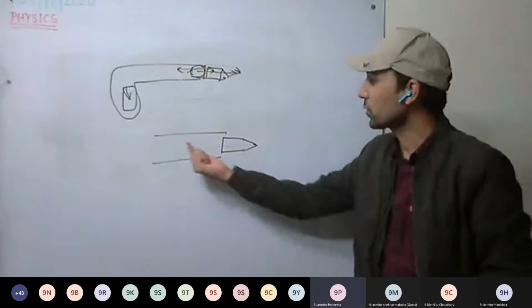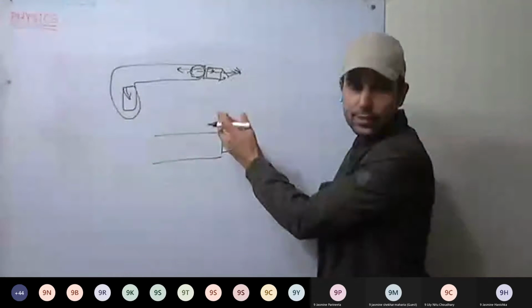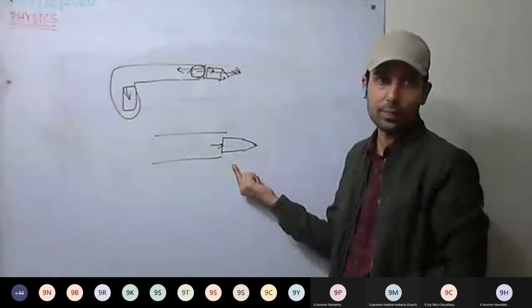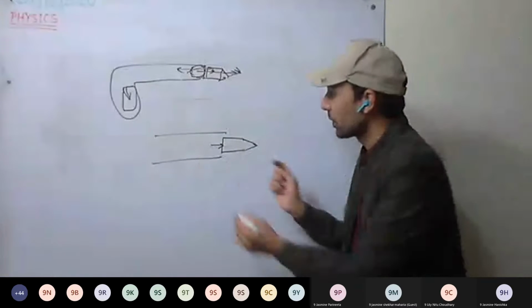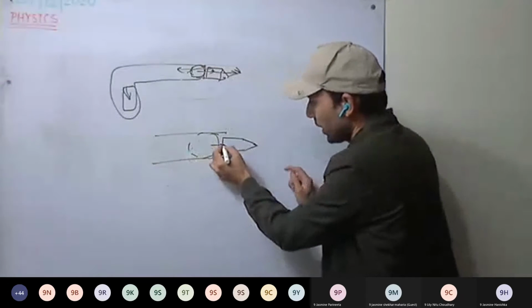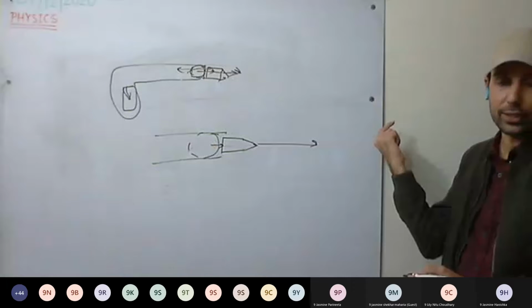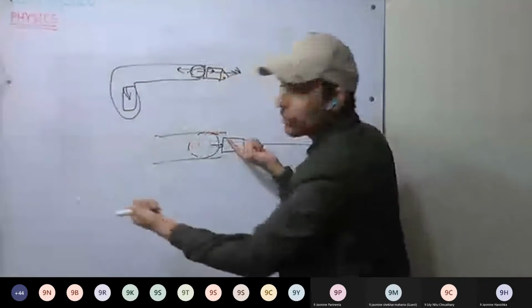Okay. The bullet moves. See here, the gunpowder is burnt. It expands. The gases expand and apply pressure on the bullet, and it has only one way to move, forward. Here the gases build up. They push the bullet in forward direction. The bullet moves forward. In turn, the gun is pushed backward.